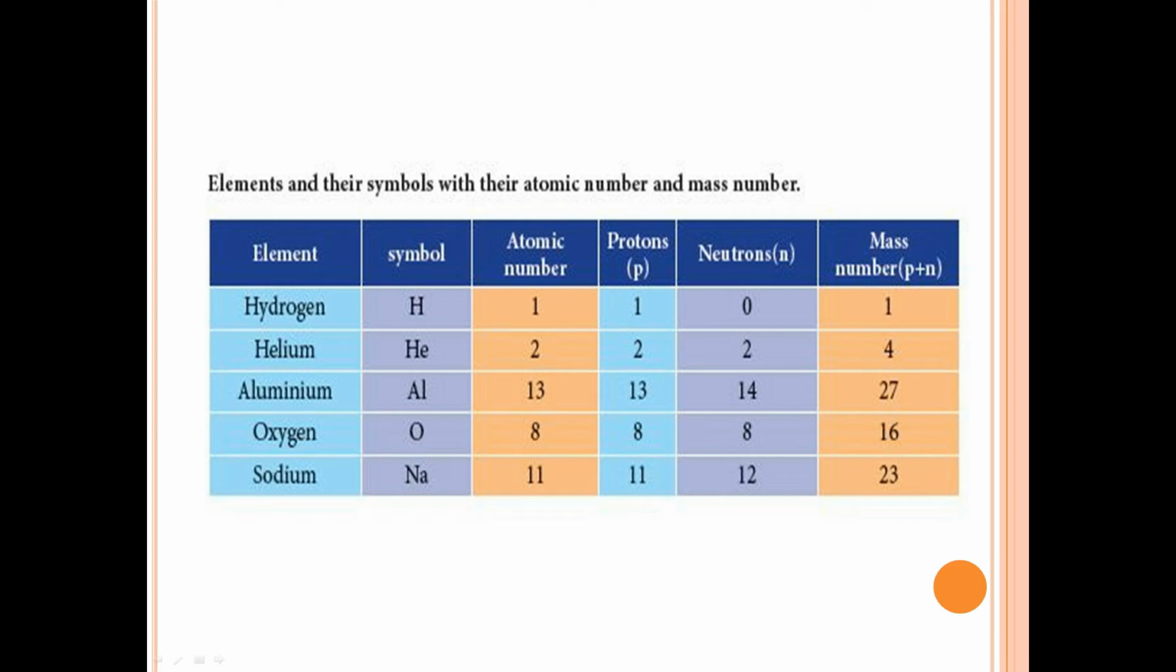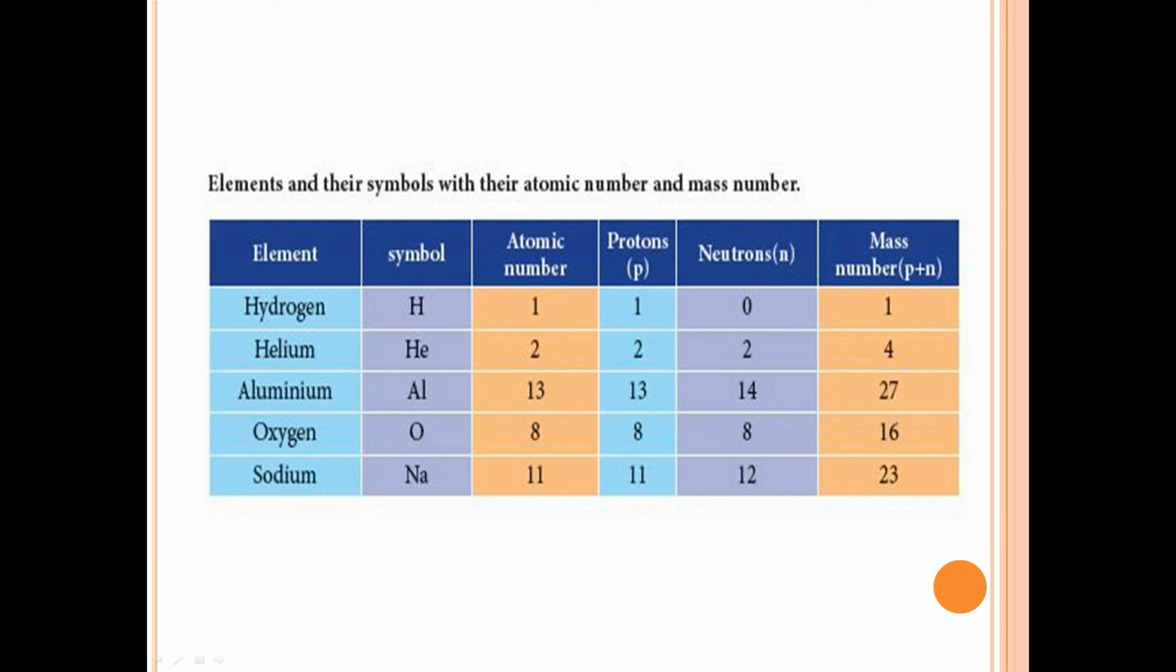The element hydrogen's symbolic representation is H and its atomic number is 1. Hence the proton is 1 and neutron is 0, and the mass number will be the summation of protons and neutrons, that is 1 plus 0 is equal to 1. Similarly, for helium, the symbol is He, atomic number is 2, protons 2, neutrons 2, so 2 plus 2 is equal to 4, the mass number.